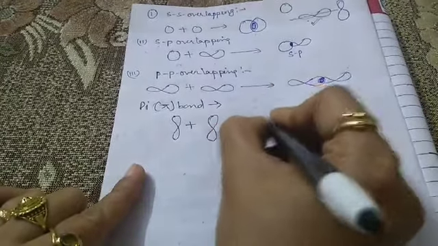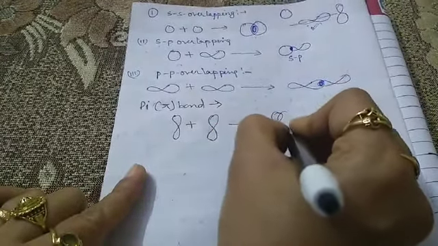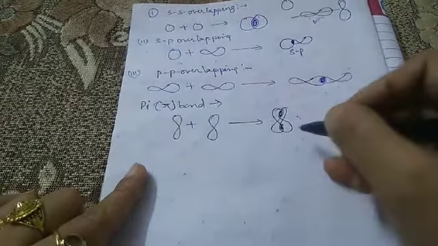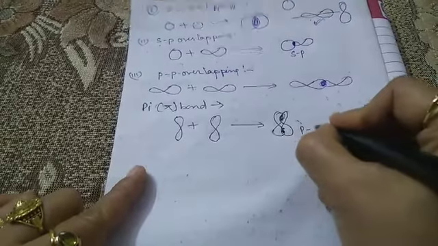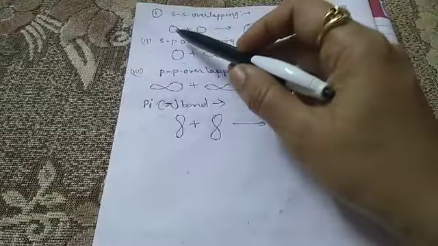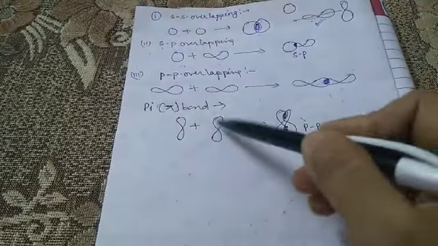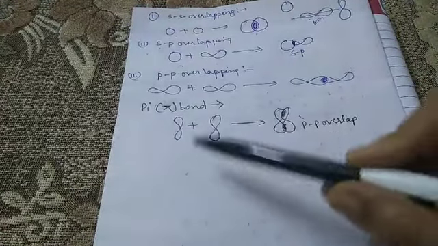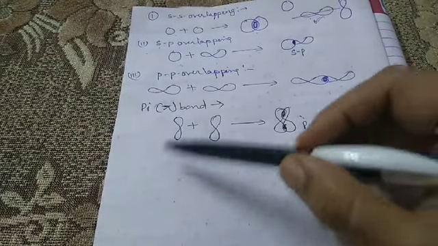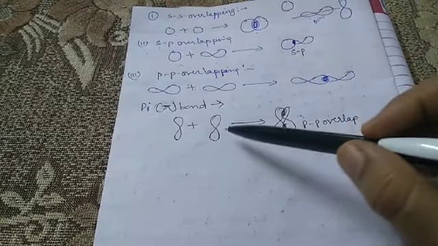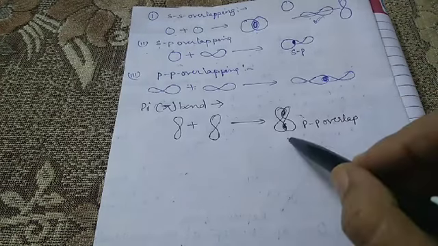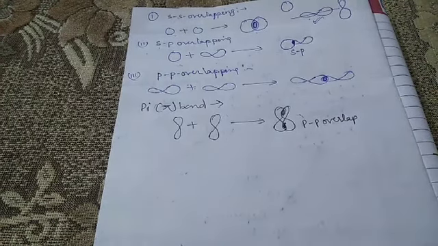When they overlap with each other, we have this type of overlapping, that is the PP overlap. In case of the s orbital, pi overlapping is not possible, because the axes of both must be parallel and perpendicular to the internuclear axis. So this is the pi bond.